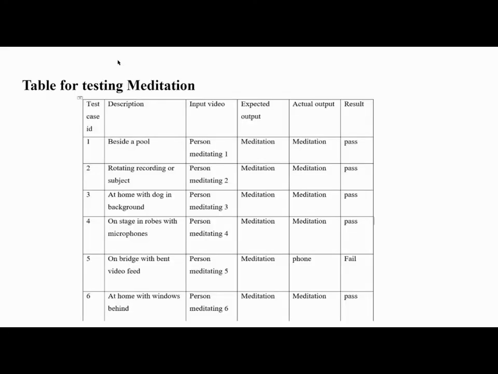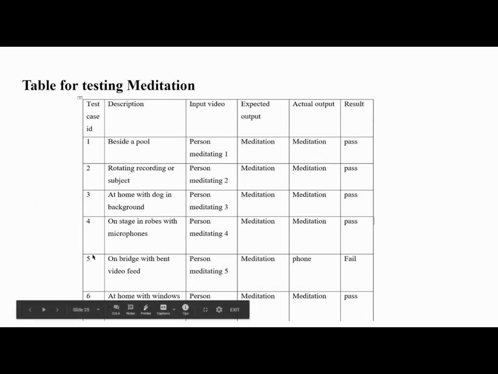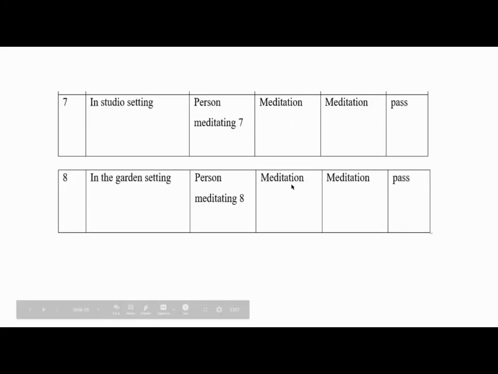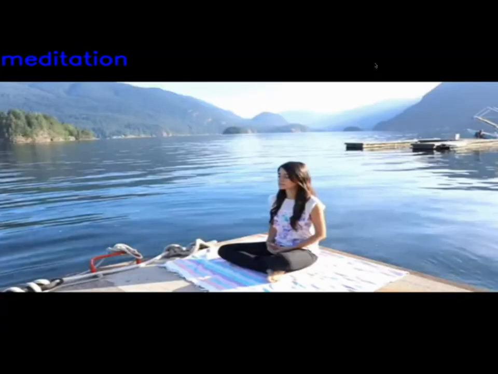The next activity is meditation. Almost all the test cases were passed, like beside a pool, rotating subject, and at home with a dog in the background. All the test cases were passed. Some test cases that failed were on the bridge with bent video feed. Person 5 meditation failed, and all the remaining passed. In a studio setting and in a garden setting, it was passed. This is one of the frames from a video feed in meditation. It's beside the river.